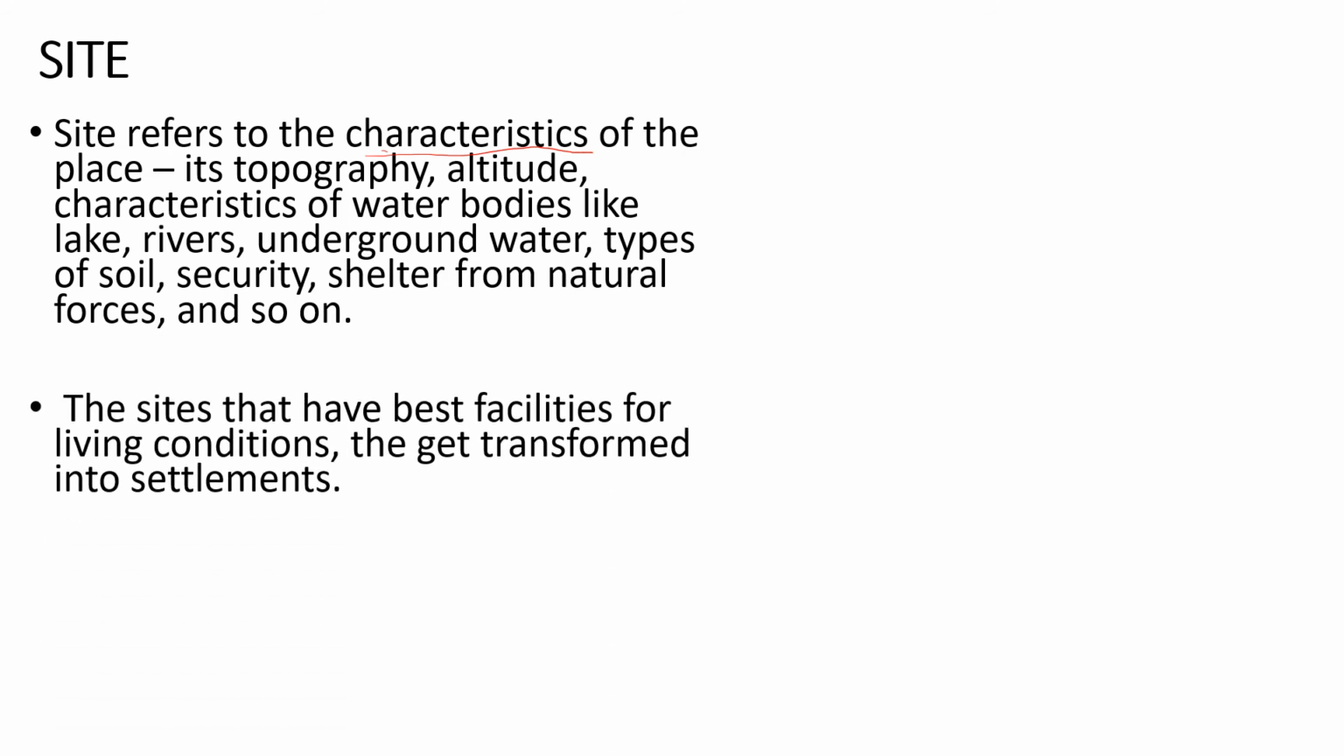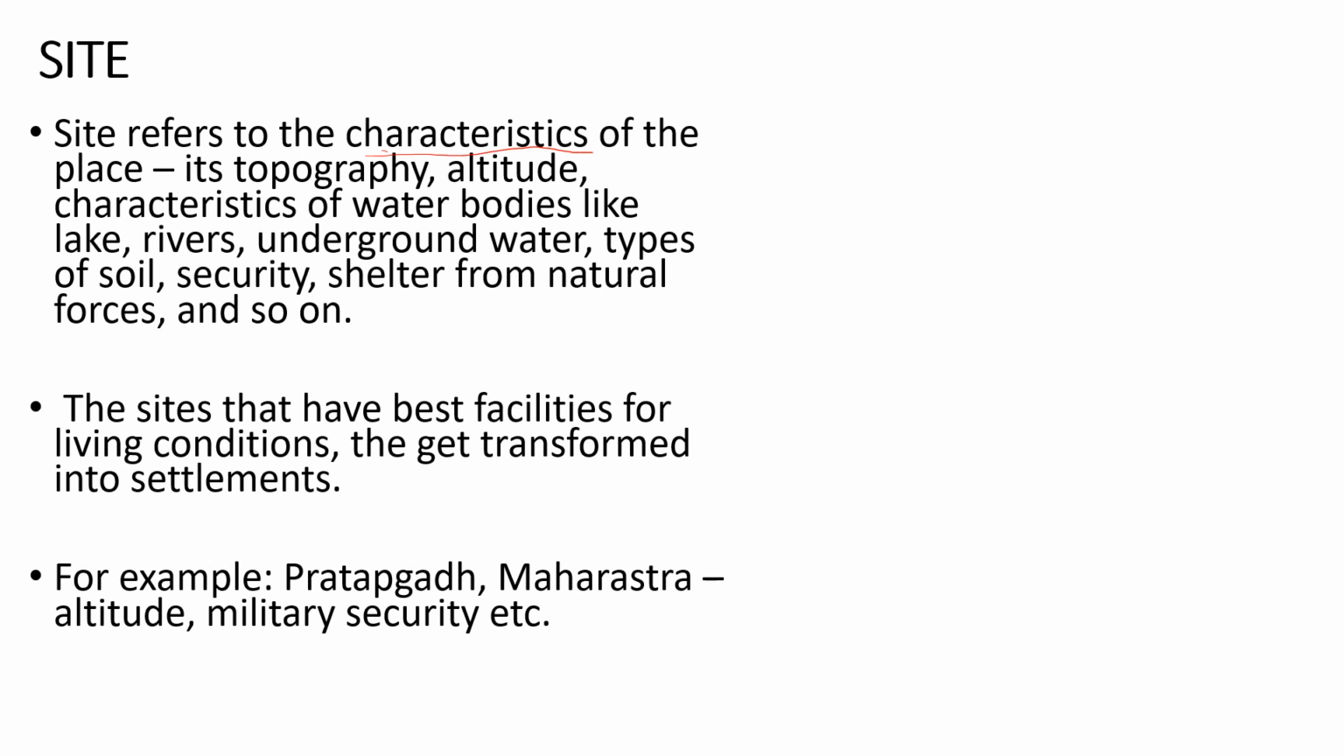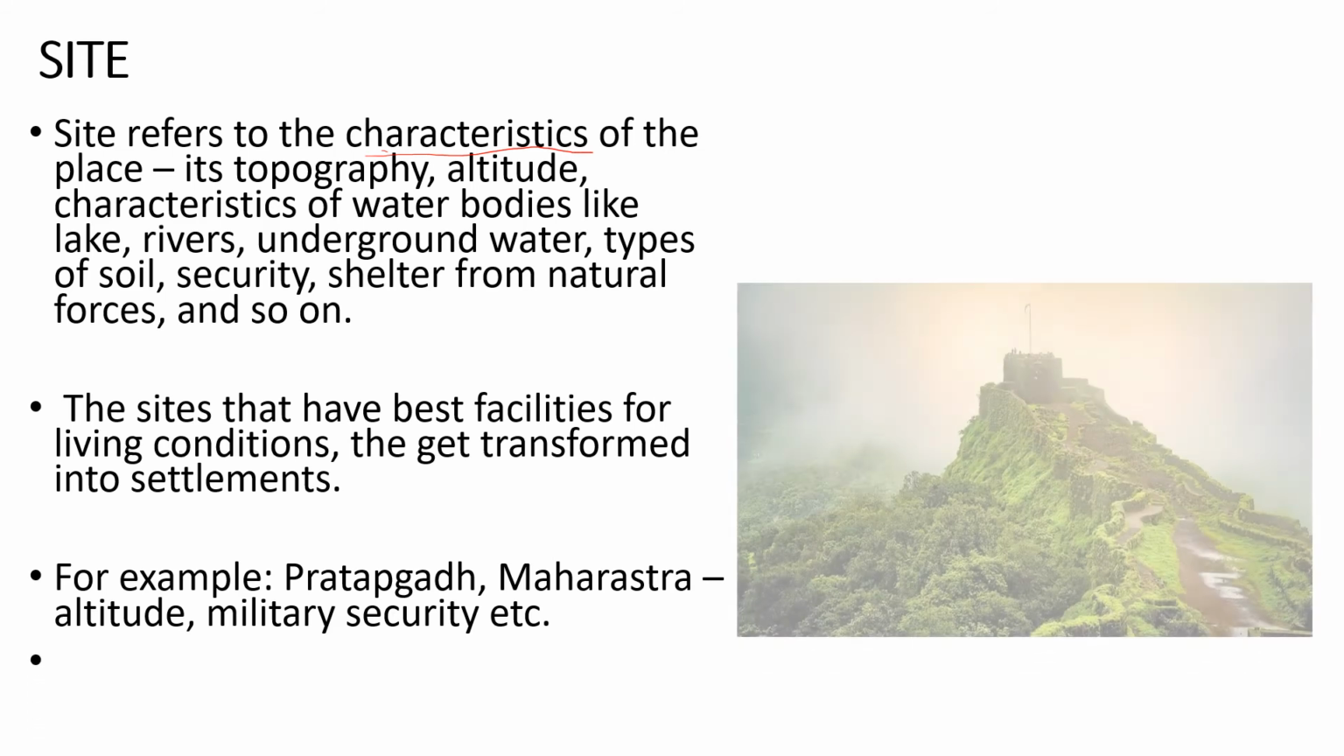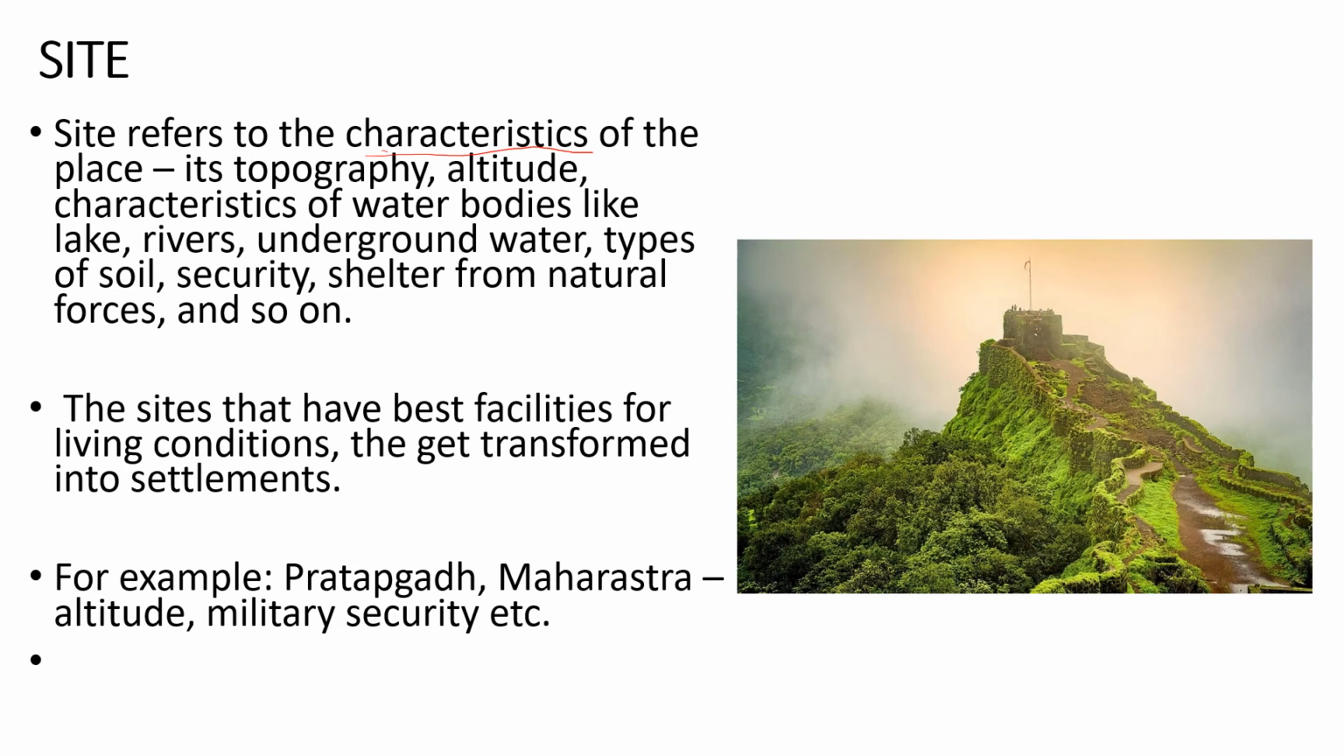The sites that have the best facilities for living conditions get transformed into settlements. For example, let us talk about Pratapgarh, which is a fort in Maharashtra. It was constructed by Shivaji Maharaj, and this is the best example for us to understand how a site gets transformed. If you look at this picture, children, this is Pratapgarh Fort, which is in Maharashtra. This fort was constructed by Chhatrapati Shivaji.